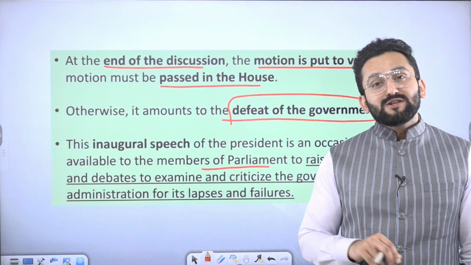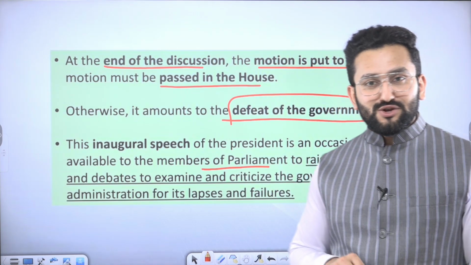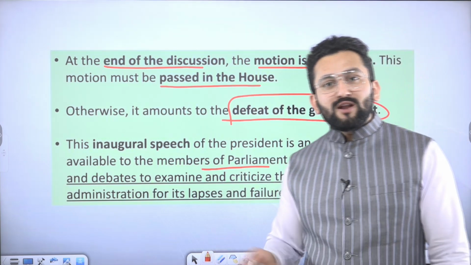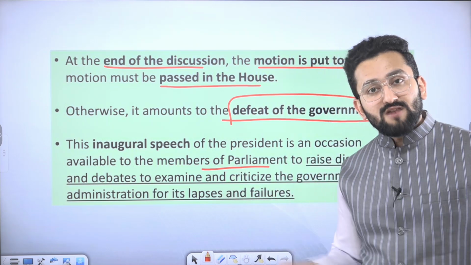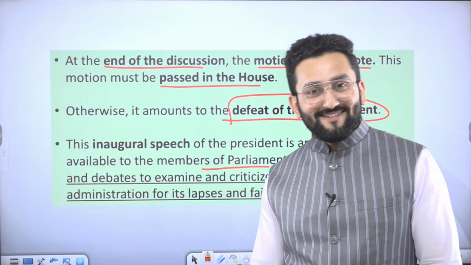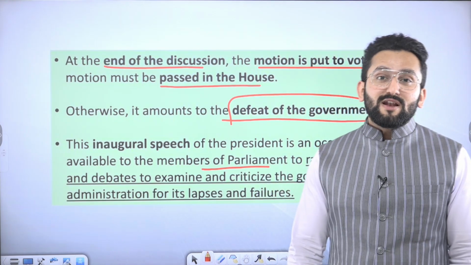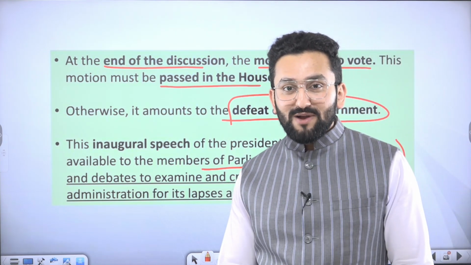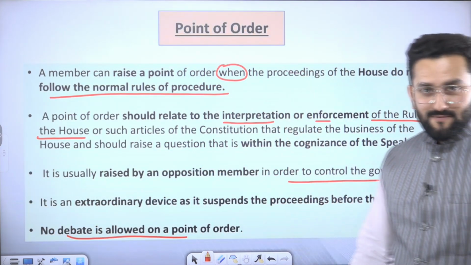Okay, and there was one president, Mr. K.R. Narayanan, who raised an objection on this issue. He said, no, I am going to give my own speech. And at that point, the government of the time said, no, sir, you cannot, because this is the convention. The Council of Ministers is going to give you the speech and you have to read that. Otherwise it will be considered a violation of the constitution. And you know what happens when the constitution is violated by the president? Impeachment happens.